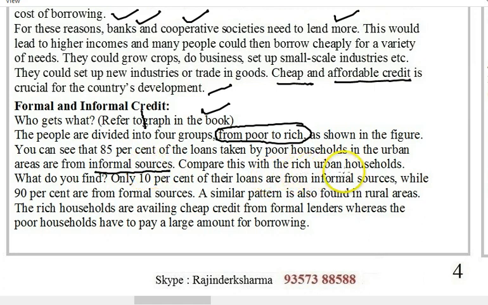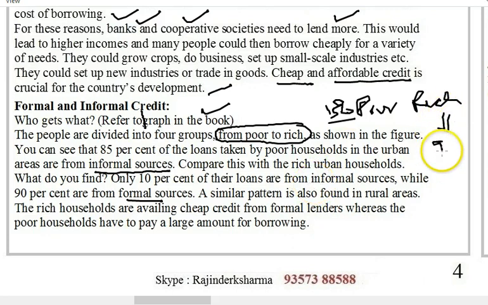Compare this with the rich urban households. What do you find? Only 10% of their loans are from informal sources, while 90% are from formal sources. So if we compare the poor and the rich, the poor are getting only 15% of their loans from the formal sector, and the remaining 85% are taken from informal sources, while rich urban households get 90% of their loans from the banks.